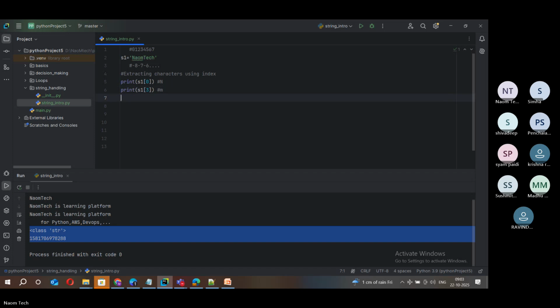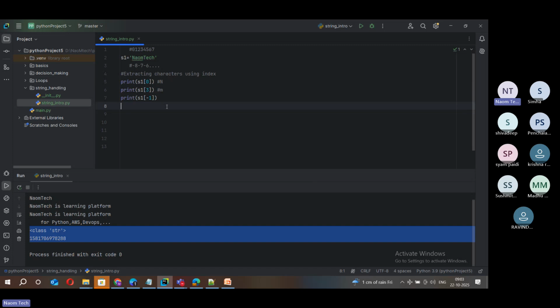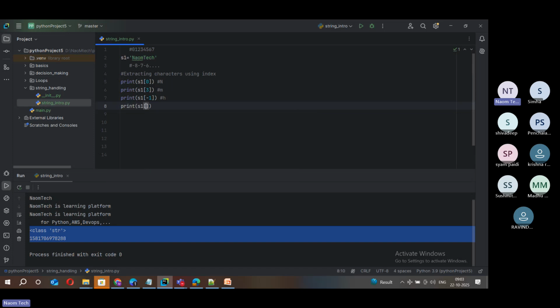Similarly, print S1 of -1. You can see that I am using negative indexing. -1 is always the rightmost character, which is nothing but H. Then you print H here. Next, suppose I say print S1 of -2.